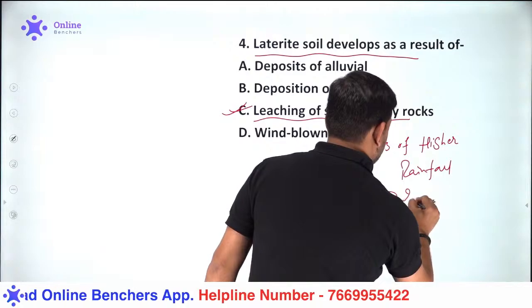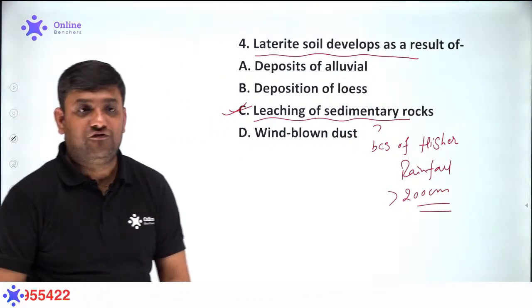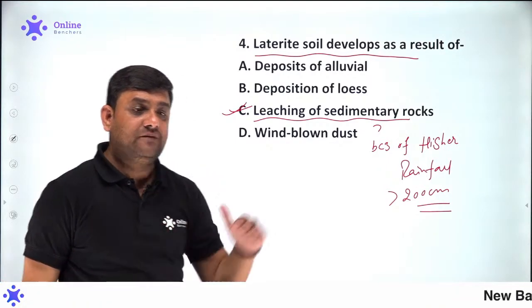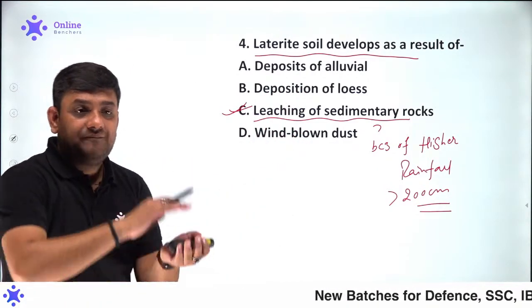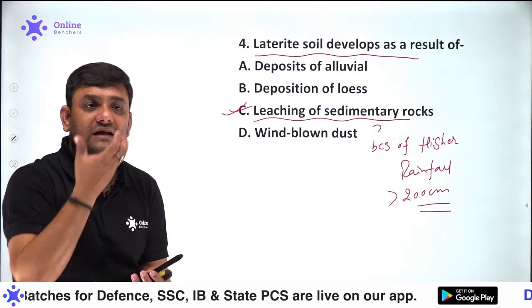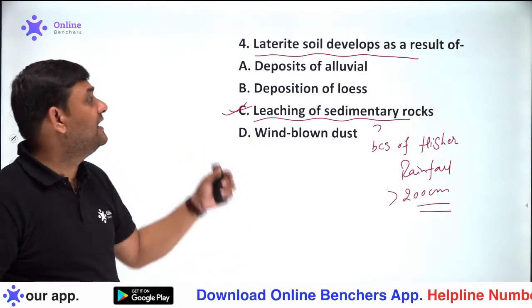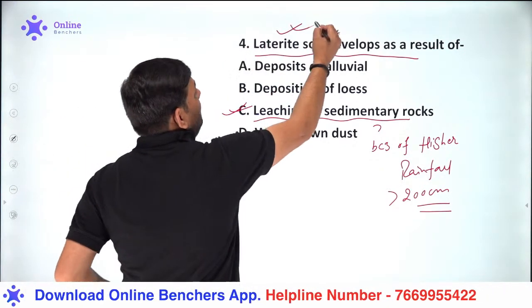All those areas receiving more than 200 centimeter of annual rainfall will have the phenomenon of leaching, and because of this leaching effect, the upper profile of the soil gets completely washed away, and the soil which is left after the filtration of the upper level is called, you will say, laterite soil.